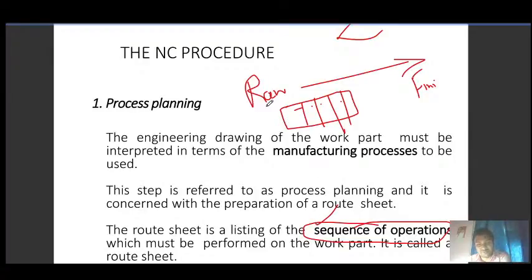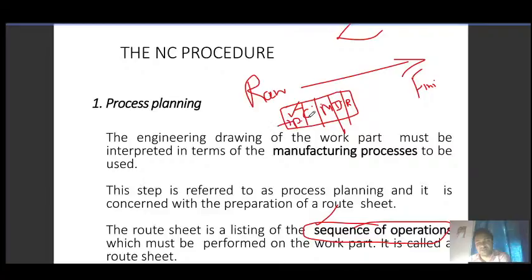So either you will go for planing first, and then after planing you go for the cutting operation, then the milling operation, and then after milling you go for the drilling operation, and after drilling you go for the reaming operation. So these are the operations.